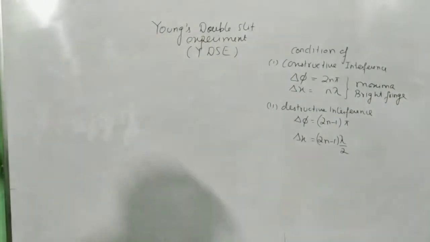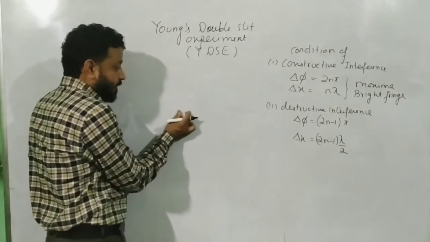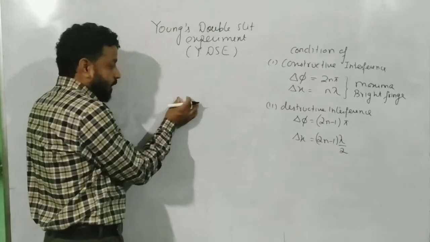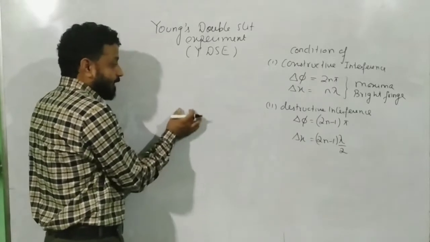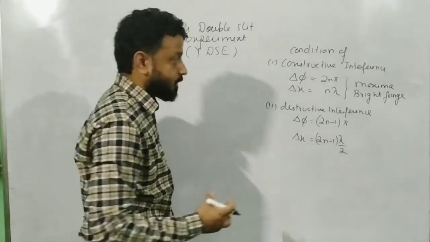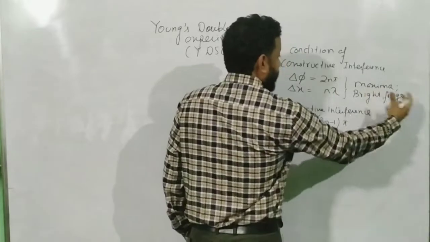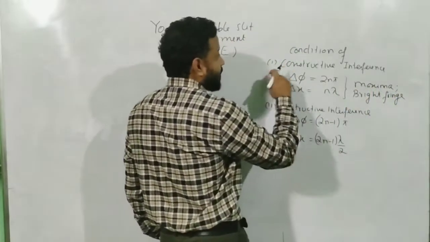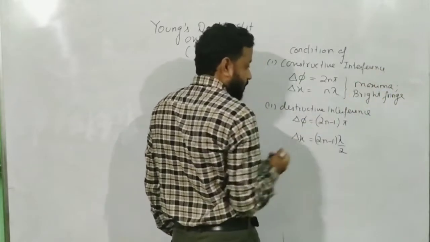Now, what exactly is a fringe? Fringes are like patches. On the screen, you have a patch of bright, and then you have dark, and then you again have a bright region. Those patches of bright regions are called fringes. So it is called maxima, or the conditions for bright fringe. All these are the same thing: constructive interference, maxima, bright fringe.